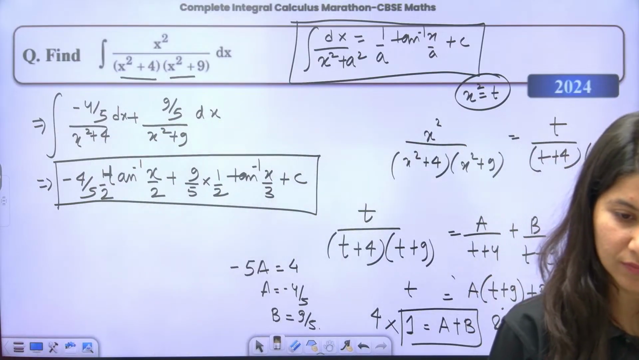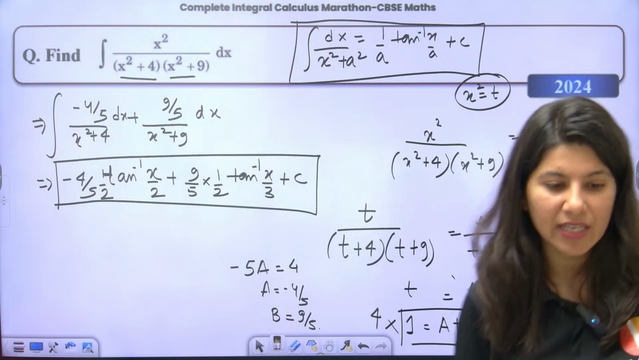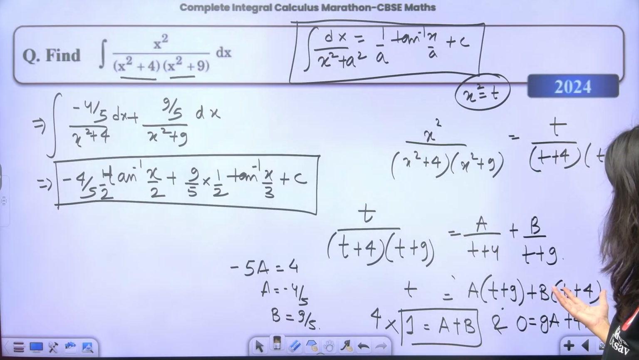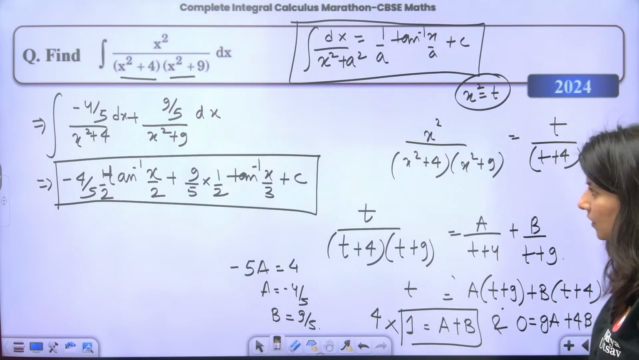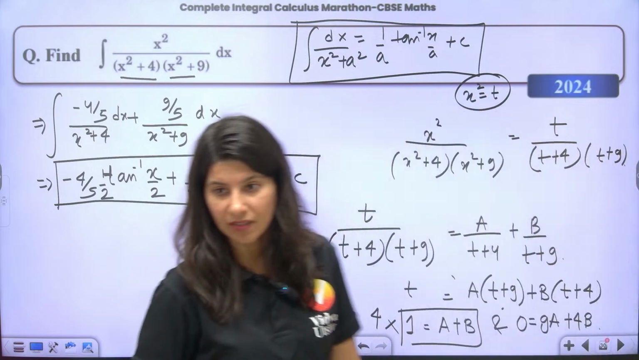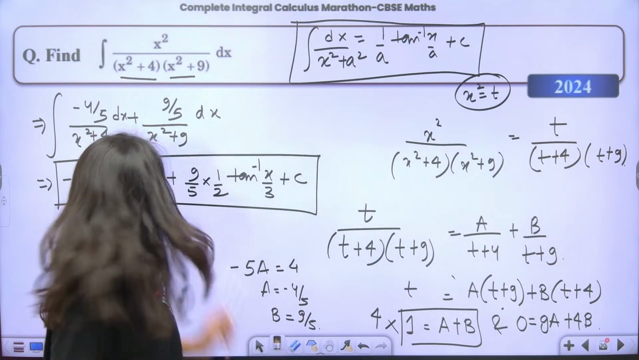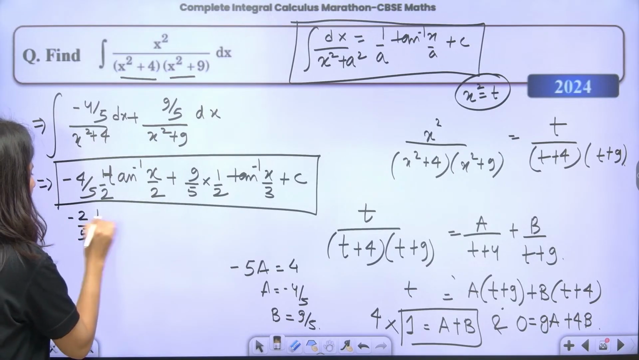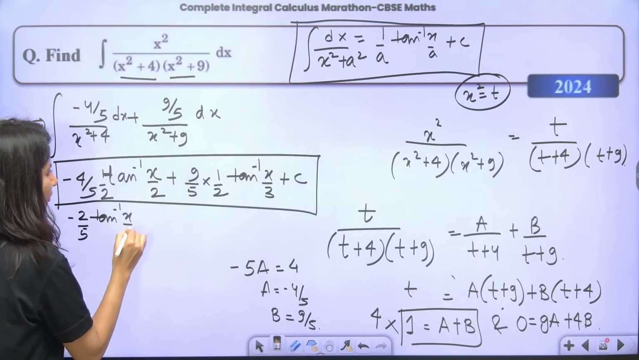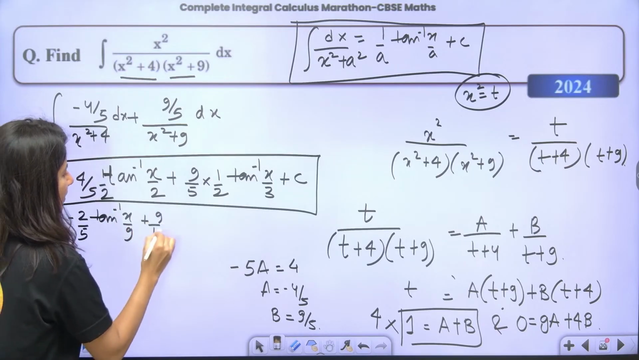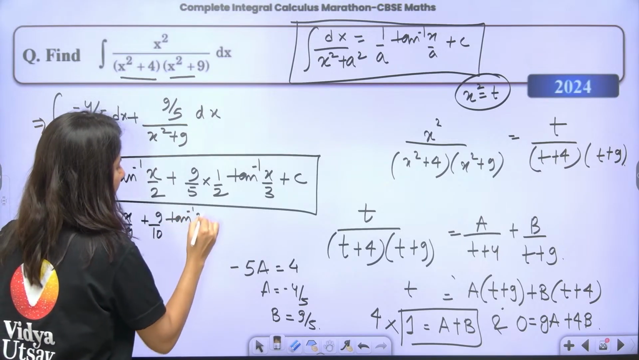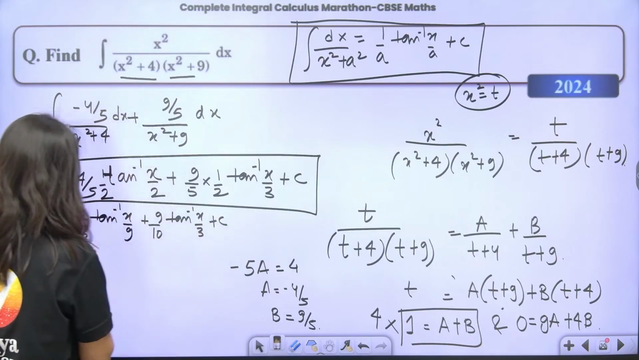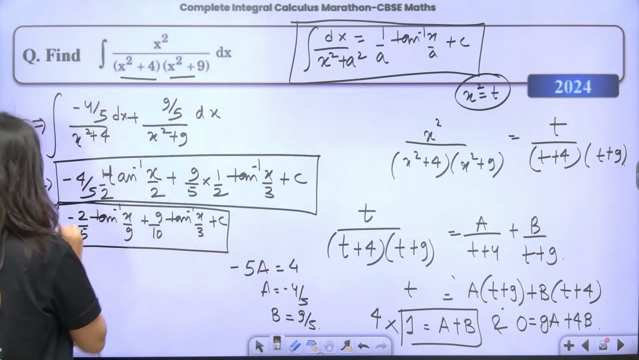Okay. A plus 2b is 1. Why a plus 2b is 1? A plus 2b, how come a plus 2b is 1? Everybody got it? So this is minus 2 by 5 tan inverse x by 2 plus 9 by 10 tan inverse x by 3 plus integration of constant. Okay.